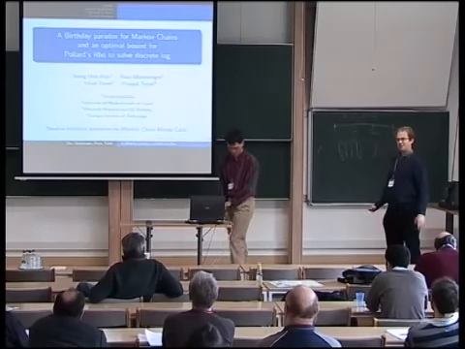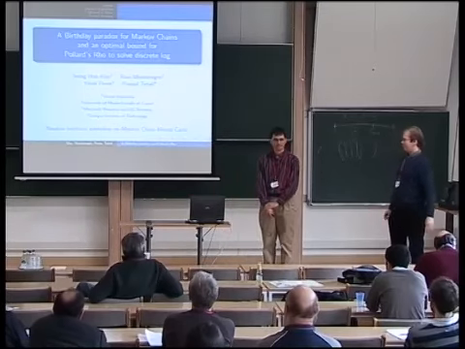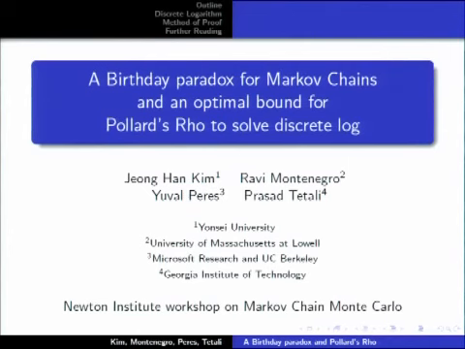Next speaker is Ravi Montenegro from University of Massachusetts Lowell, and he'll tell us about two seemingly very different things and how they're related: the birthday paradox and the discrete logarithm problem.